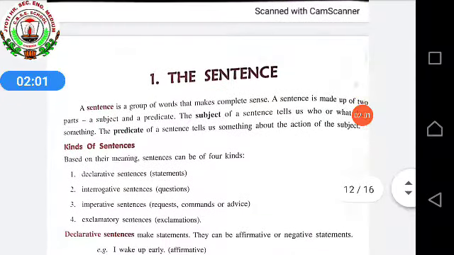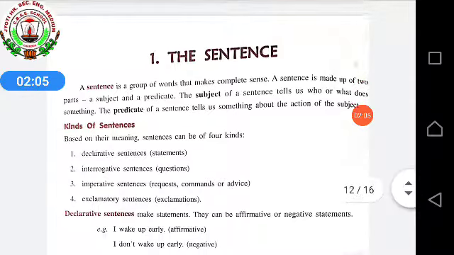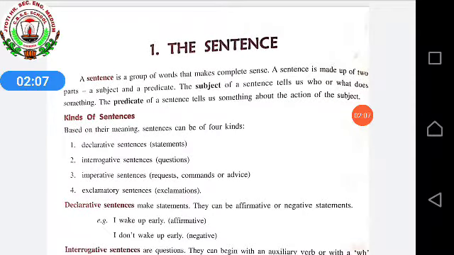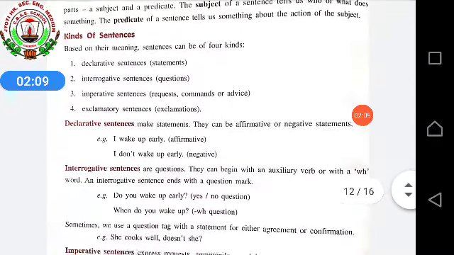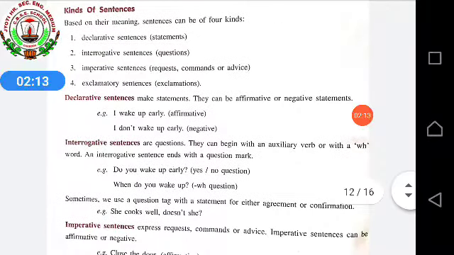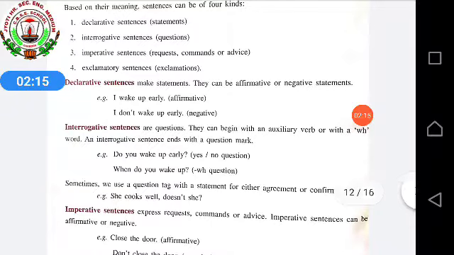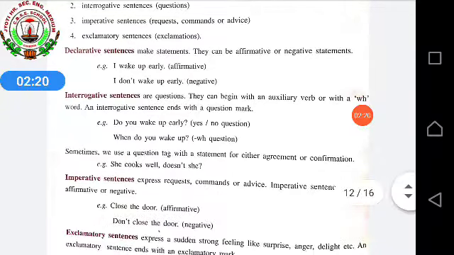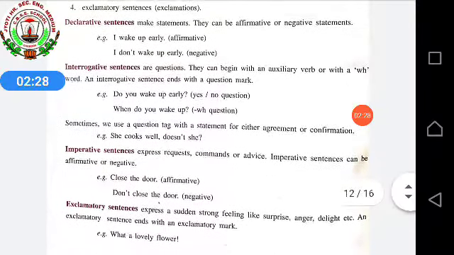Then we have seen the book work, the content of the book we have seen. About the subject and predicate we learnt. Again we learnt the kinds of sentences. Declarative sentences can be positive or negative. Interrogative sentences can start with WH word or with auxiliary verb. Auxiliary verbs are the helping verbs, do, does, did, all these.